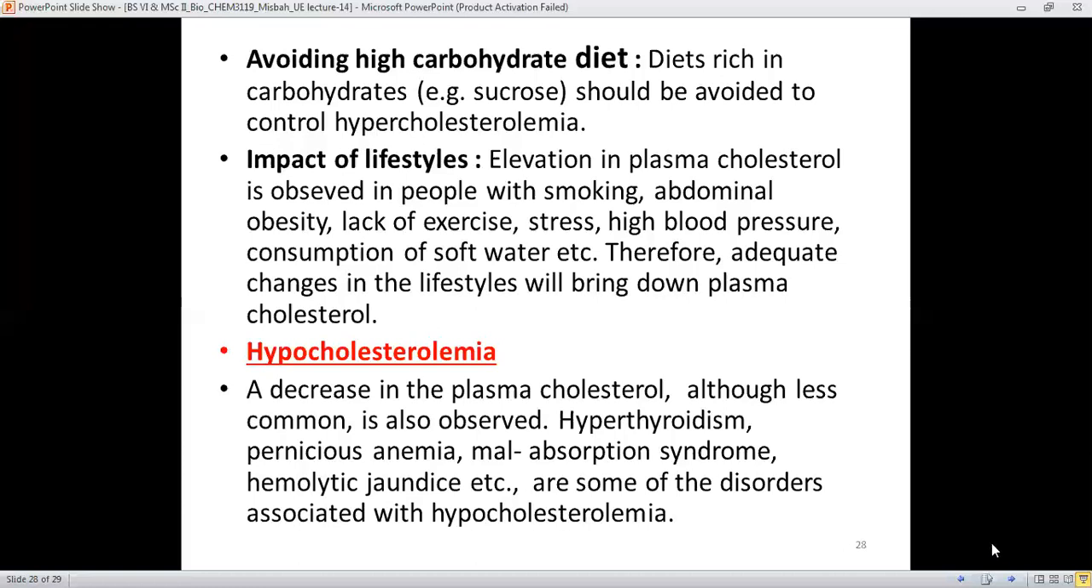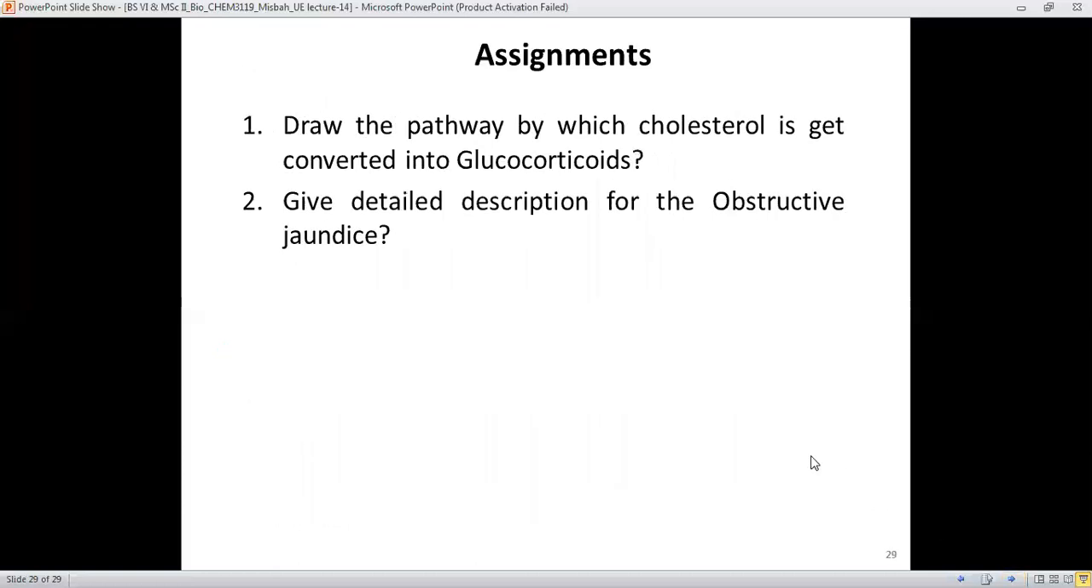That's all about cholesterol and how cholesterol is converted into bile acids. What are the important bile acids, and later on how bile salts are formed, how secondary bile salts are formed, and how cholesterol is converted into vitamin D. Many hormones are also formed from cholesterol.